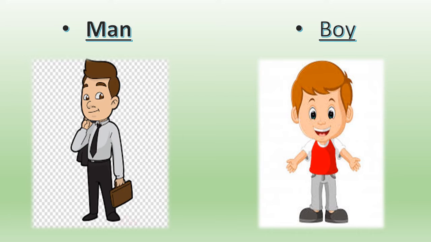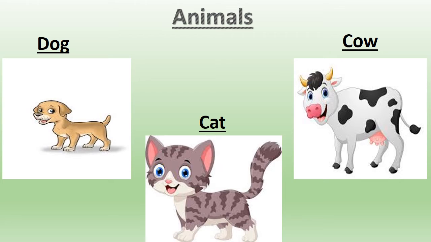Okay, for example, whenever you come to your school, you have so many friends, right? You've got so many friends, and then you have your teachers. All these are what? These are people. Okay? Now, what are animals?